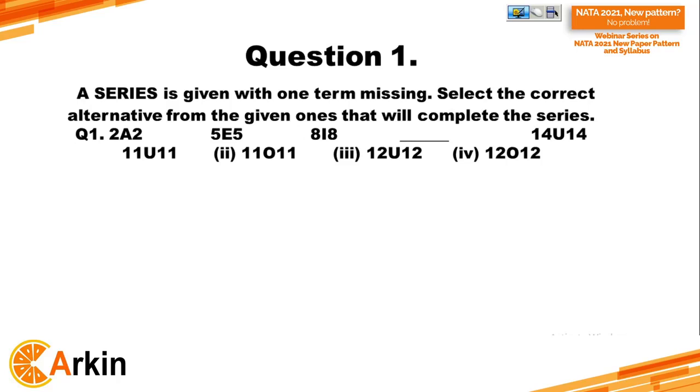ओके, जैसे यहाँ पर 2 है, देन 5, देन 8, it means what, +3 हो रहा है यहाँ पर. ओके, तो 2 + 3 gives us 5, +3 8, and +3, okay, +3 will give you 11. So 11 and O is only in option 2. So the correct answer is option 2. Okay, for this question.